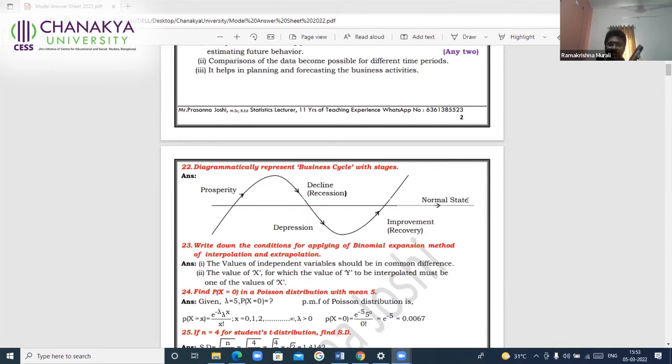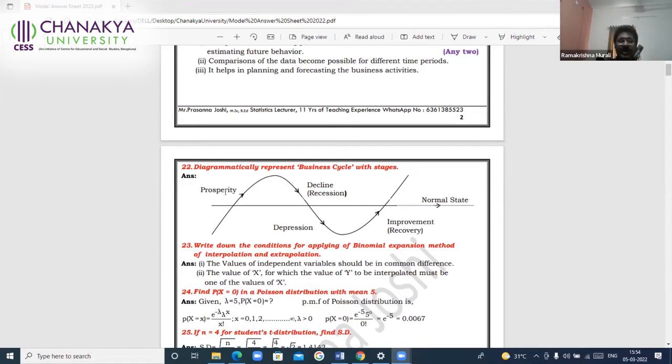And this is the normal state. Instead of that, suppose the word diagrammatically is not there, and it says represent a business cycle with the stages, or what are the various stages of a business or the trade cycle. No need to follow this diagrammatic representation. You can just write one by one. Prosperity, below that recession, below that depression, below that recovery. It doesn't make any difference. So 1, 2, 3, 4, you write, you'll get complete 2 marks for that.